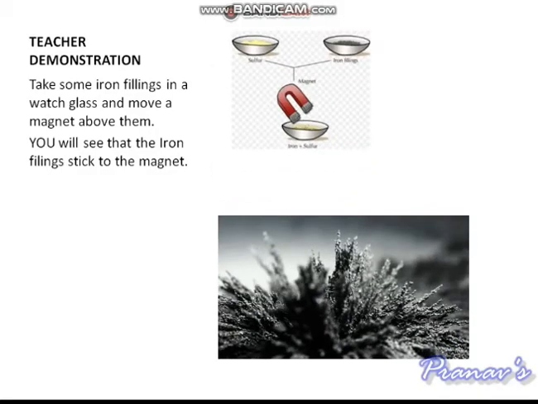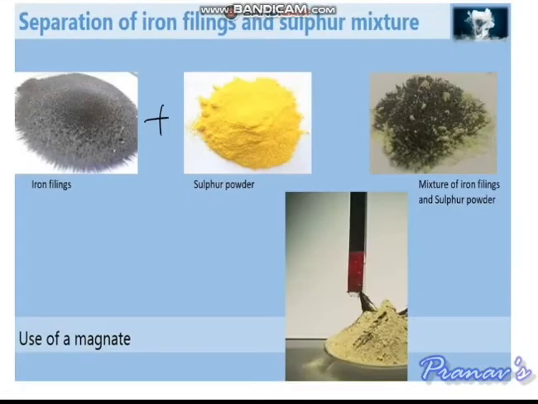Here is a picture. Observe the iron filings here. If we add iron filings and sulfur together, we have a mixture of iron filings and sulfur, and we can use a magnet to separate the iron filings from the mixture.